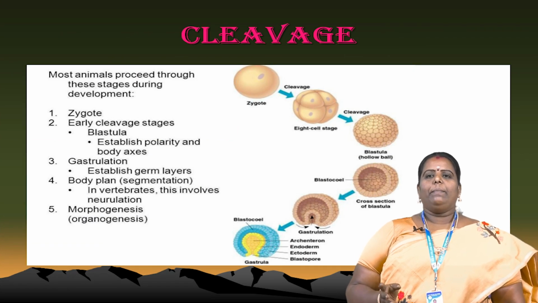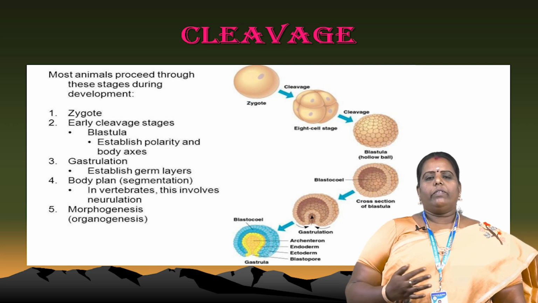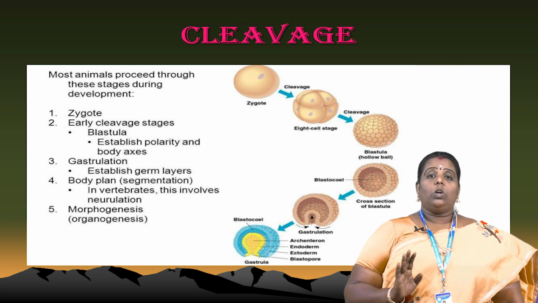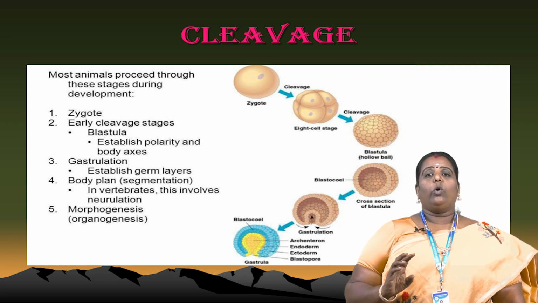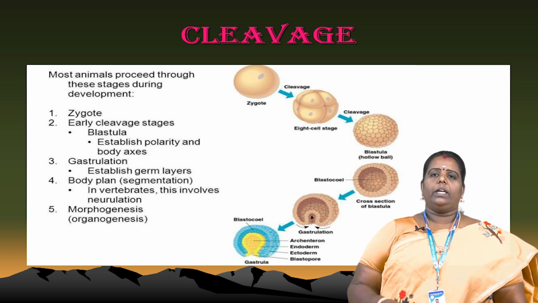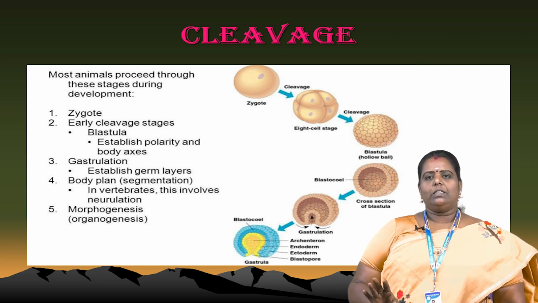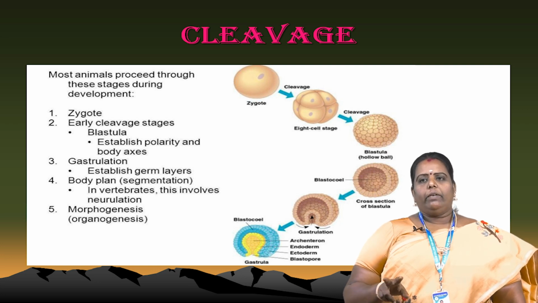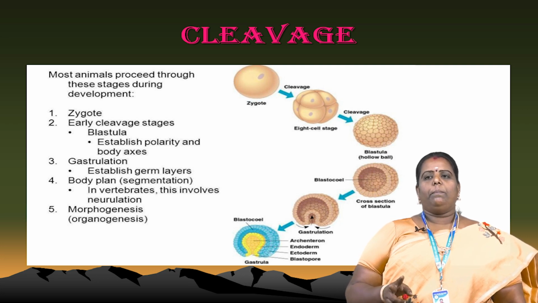In most of the animals, normal development, cleavage is also very important. After fertilization, the cleavage also occurs, and that is important for formation of organs in our body. Most animals proceed through these stages during development. The first stage is the zygote, after which cleavage forms the 8-cell stage. Another one is the blastula. The picture shows a blastula.